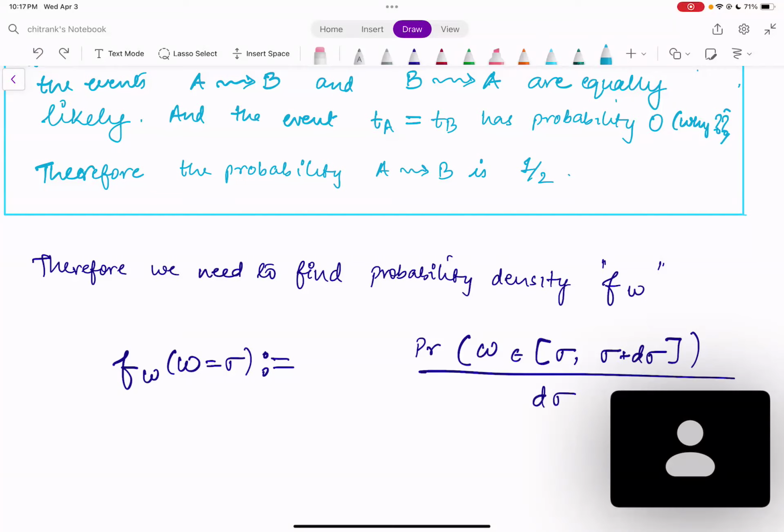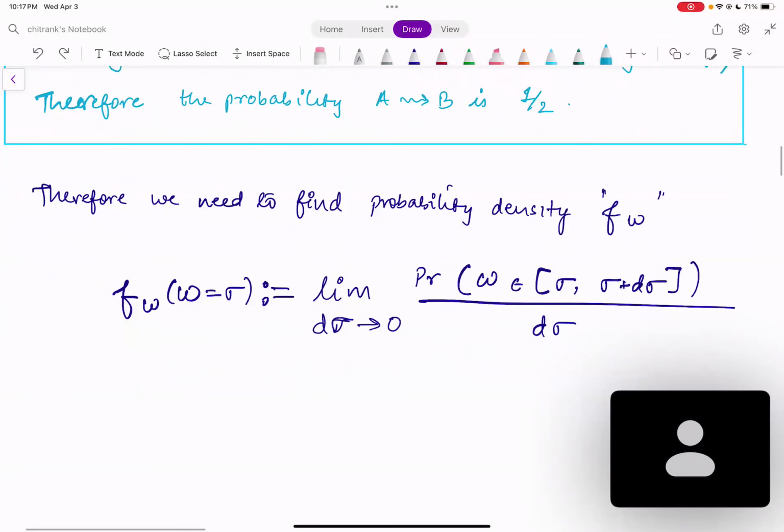The reason this is incomplete is because we are looking for something like a density function. A density function is a little more sophisticated than this, and the sophistication lies in saying that the d sigma here tends to 0. So we need to evaluate this in the limit that the width tends to 0.